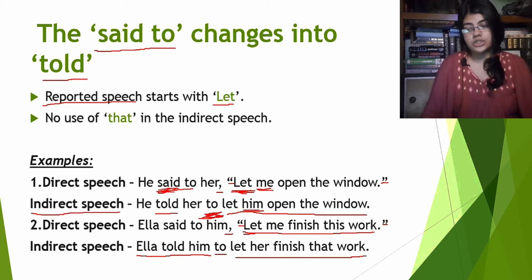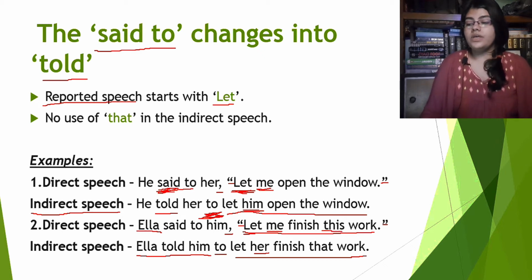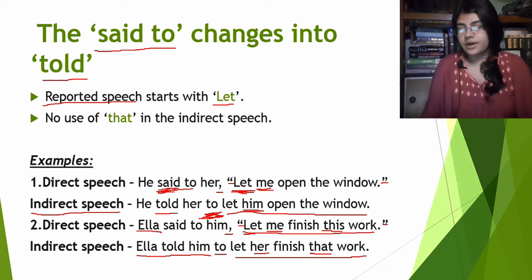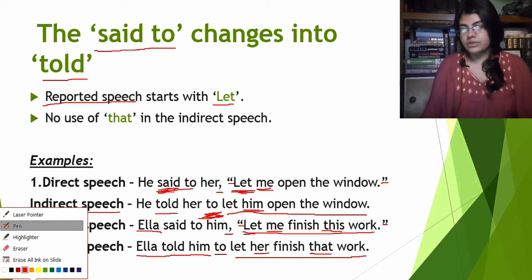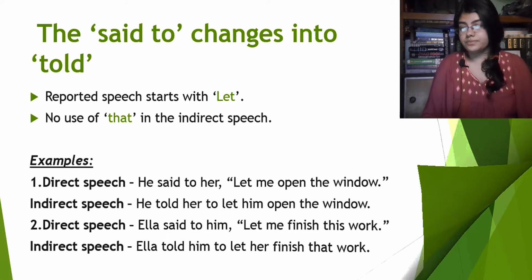We will just change the me into her because here the speaker is Ella. Alright, now obviously this will be changed into that. We already know why. We already discussed this in part 1 of the narration change series, right? Now this one is done. Now we will see the next one.